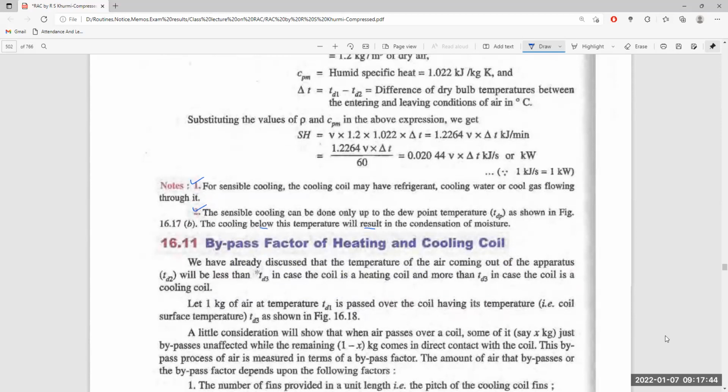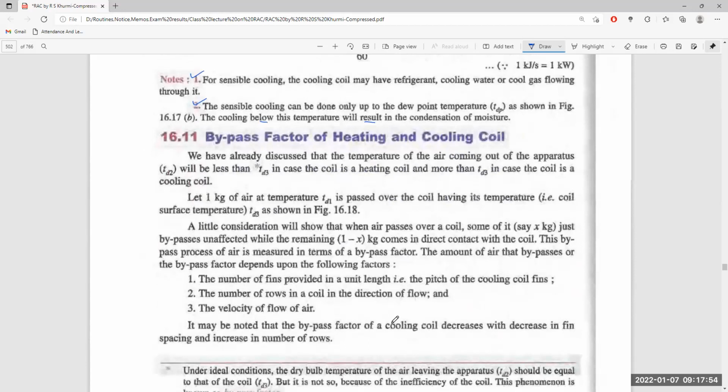Now, the bypass factor of heating and cooling coils. There is another important factor which is defined as the bypass factor. The temperature of the air coming out of the apparatus will be less than the temperature of the coil, which is a heating coil, and it will be more than the temperature TD3, where it is the cooling coil. Now, if 1 kg of air at temperature TD1 passes over the coil at its temperature TD2,